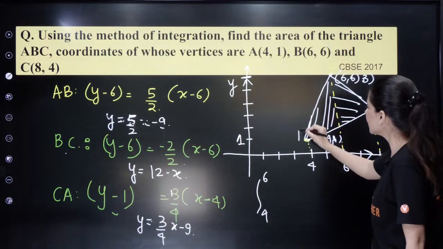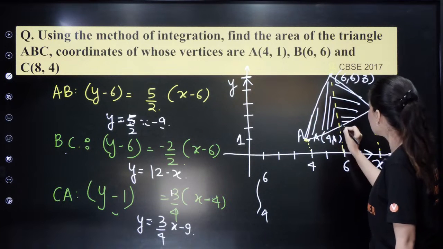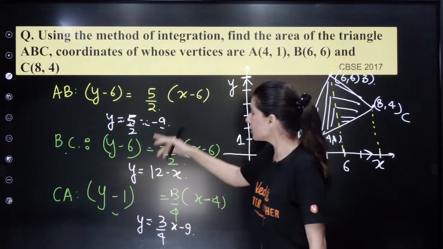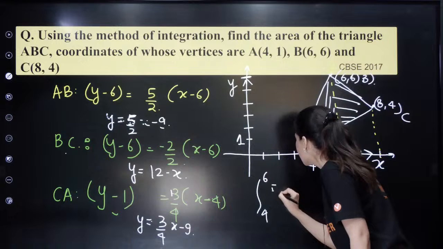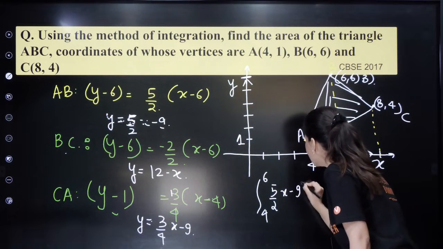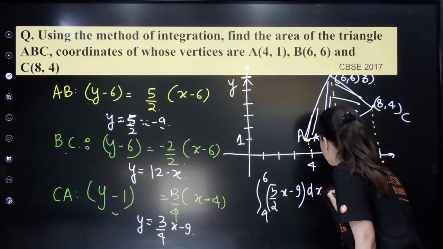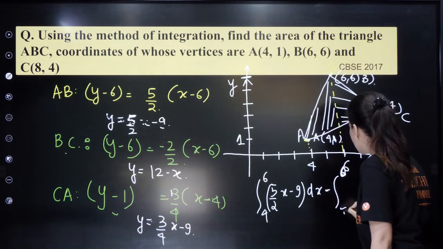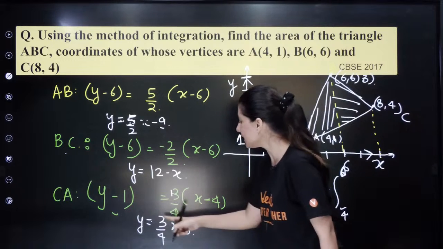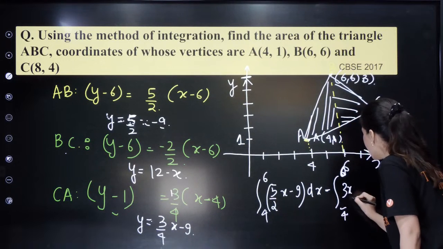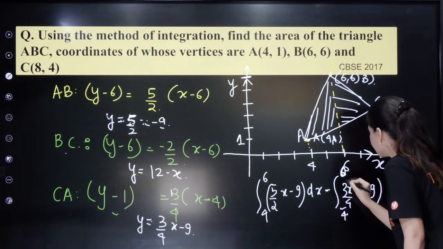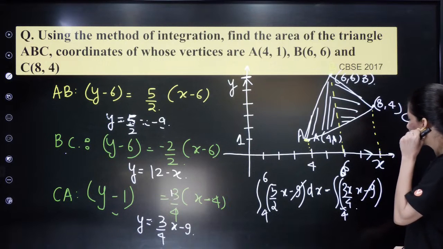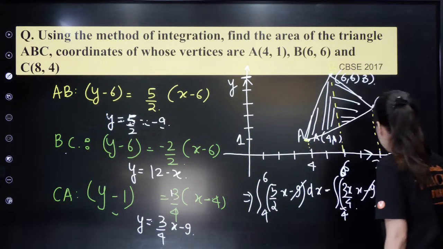So AB minus AC gives you the integral of 5 by 2 x minus 9 dx minus the integral of 3x by 4 minus 9, where 9 and 9 cancel. So this is 5x by 2 minus 3x by 4. This is the left area.